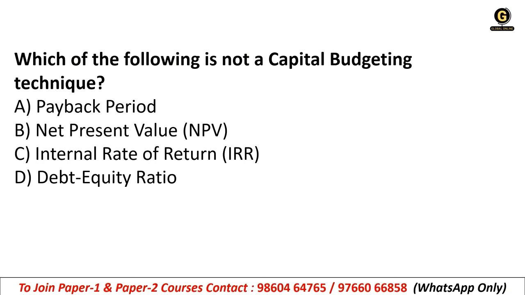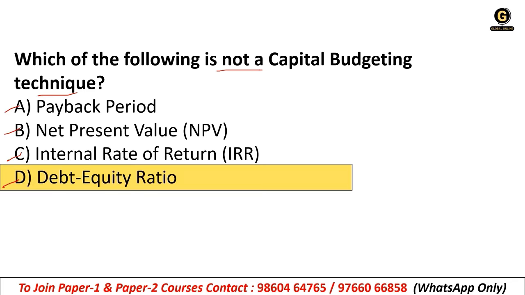All right, so this is the first question you can see on your screen. Which of the following is not a capital budgeting technique? So there are different kinds of capital budgeting techniques. In the options, there is one option which is not included in the capital budgeting techniques. Okay, so which of it? Payback period, NPV, IRR, or debt equity ratio. Okay, so it is straight and clear that option D is the correct answer, because debt equity ratio is not the technique for capital budgeting.